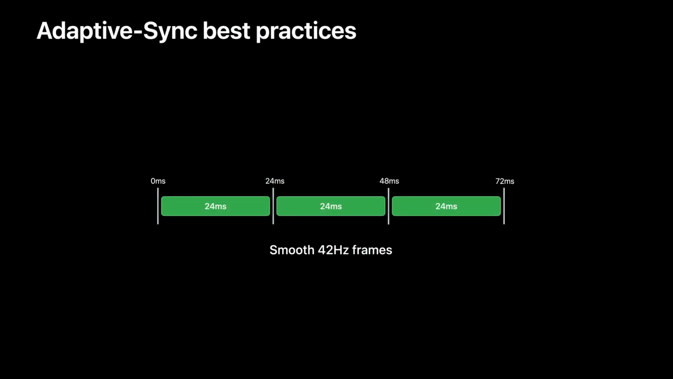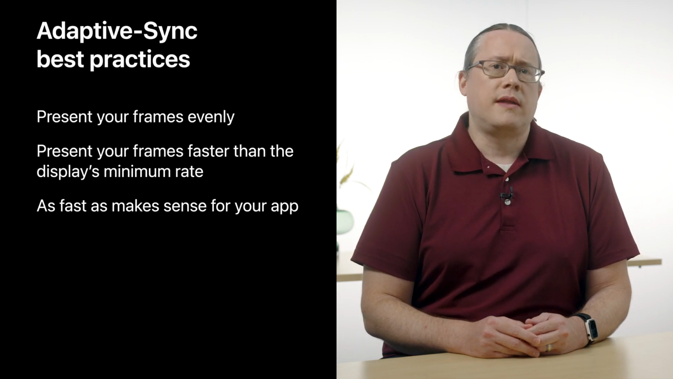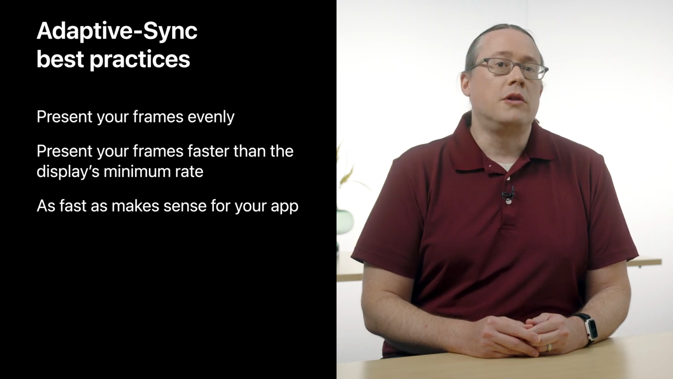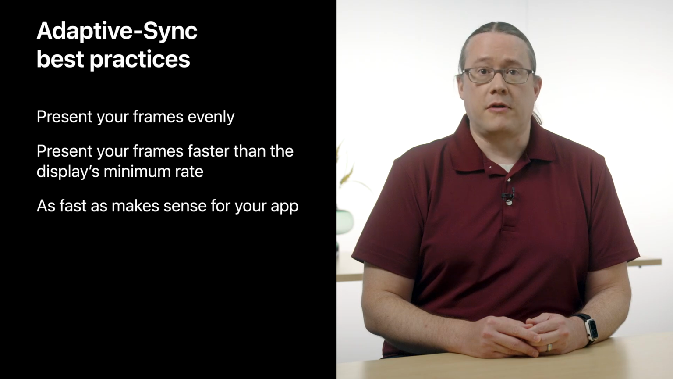When presenting to an adaptive sync display, however, we're changing that guidance. You should instead attempt to present frames at the highest rate your app can do so evenly. In addition to presenting frames evenly, remember that if your frames are presented at less than the minimum rate that the display supports, the display might become unavailable for new frames, which could induce judder in your app. But so long as you're in the supported range, you're free to pick whatever rate works best for your app.